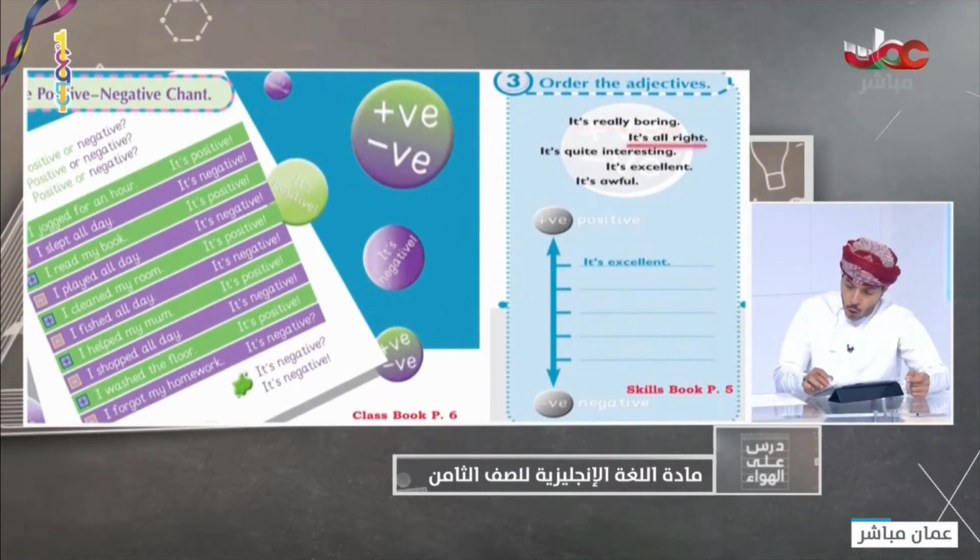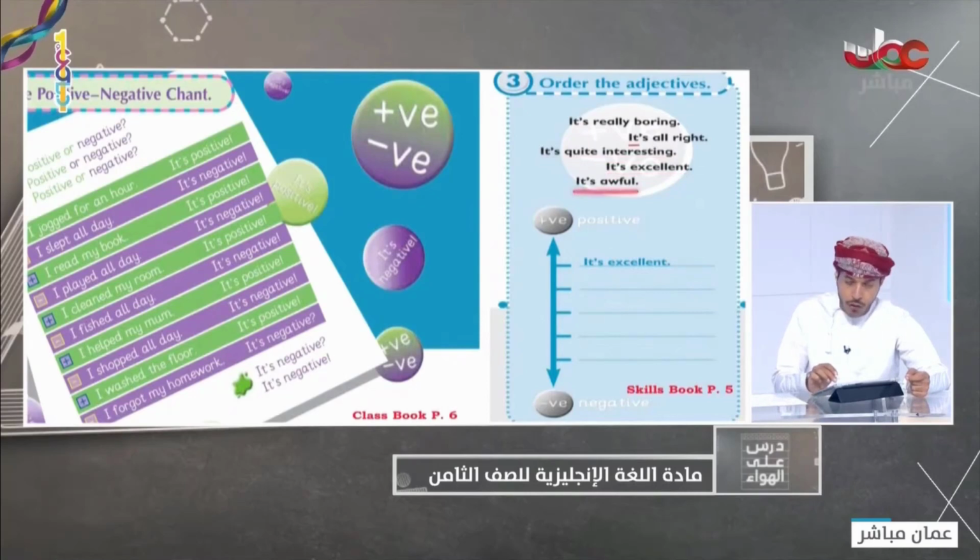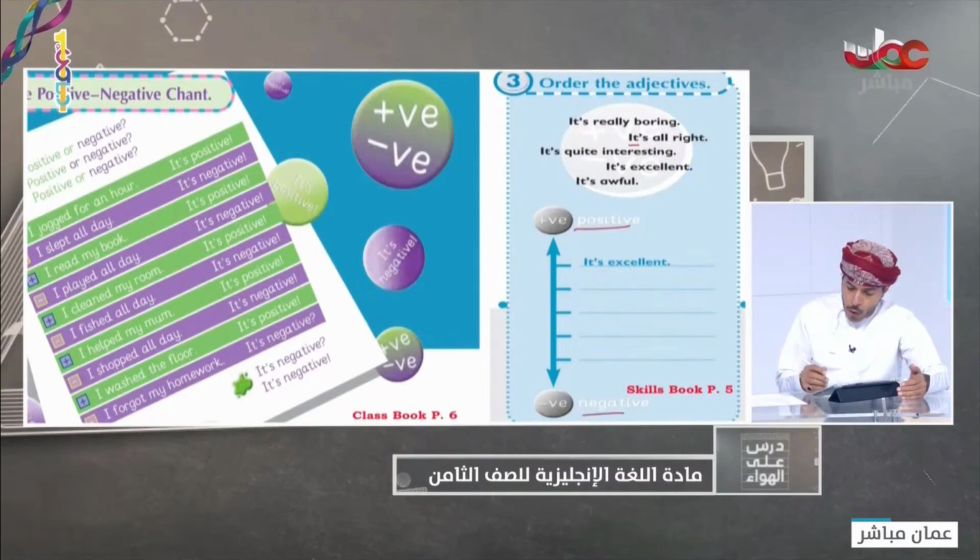Also, we have it's all right. It's quite interesting. It's excellent. And also we have it's awful. So when we classify these adjectives from positive to negative, we will start with it's excellent. Then we will go to write it's quite interesting. So we will write it here.